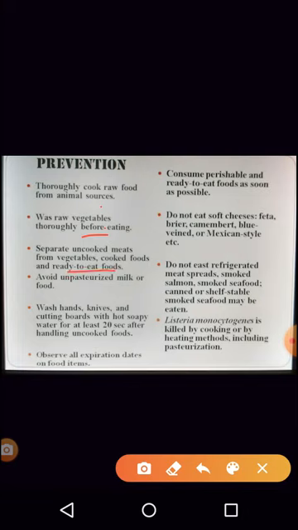Separate out the uncooked food and the ready to eat food. Wash hands, the knives, and the other equipment that is used in the kitchen for preparing the food. If the food is perishable or ready to eat food, try to consume it as fast as possible. Do not store it for a long time, because in the refrigerator the organism happily survives. Avoid eating soft cheese, any cheese you name, the organism could be present there. And avoid drinking unpasteurized milk.